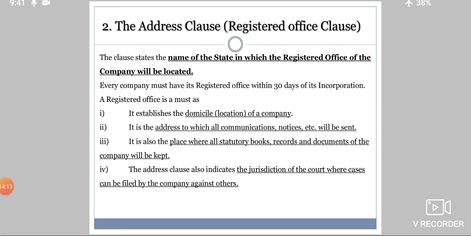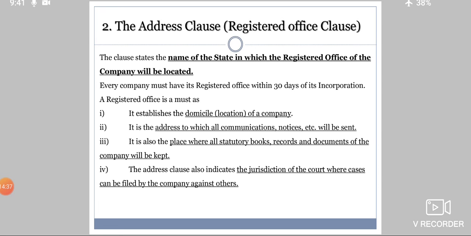So the address clause will mention the state where the registered office is. Every company must have its registered office within 30 days of its incorporation.